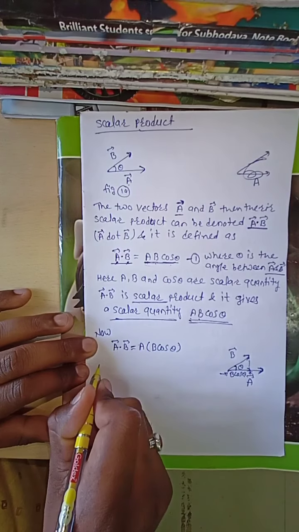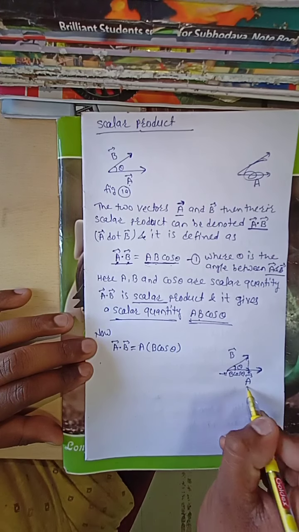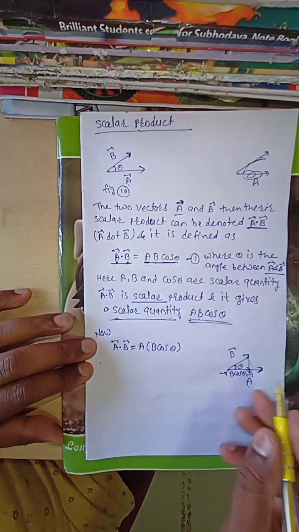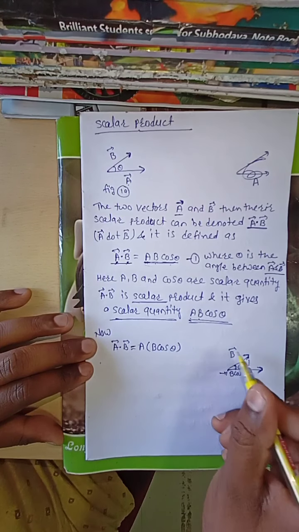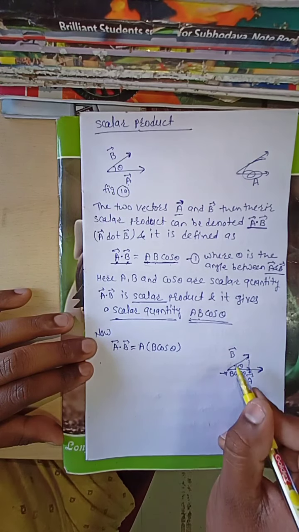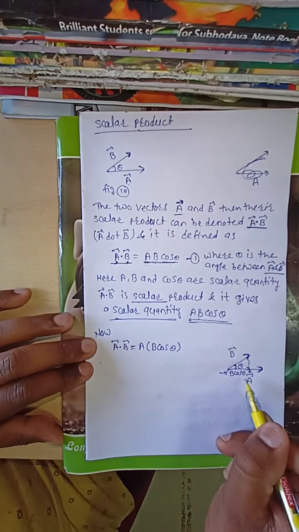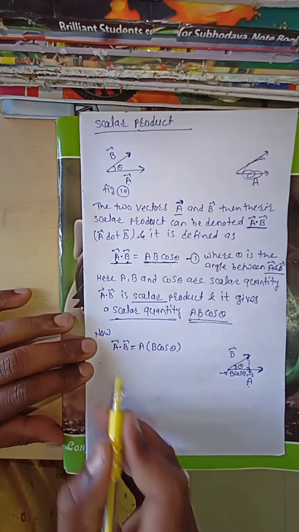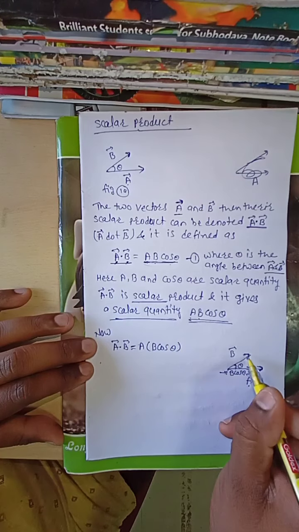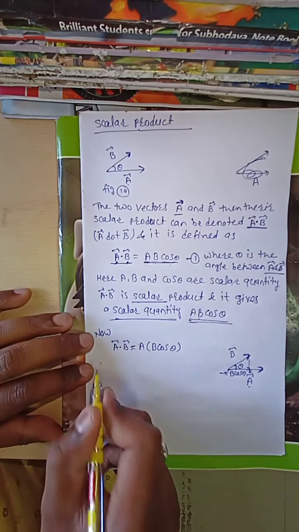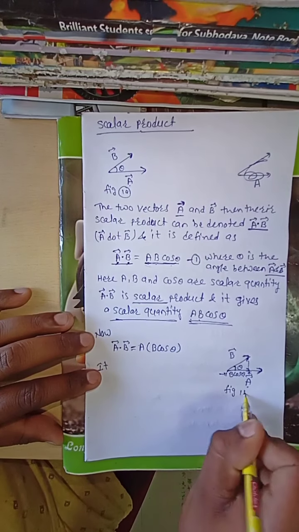Therefore A bar dot B bar is the product of A and the component of B along A. B cos theta is the projection of B onto A, or projection of B along A, meaning the image of B along A. In that case, the scalar product is the product between A and the component of B along A. This is the figure 1b.